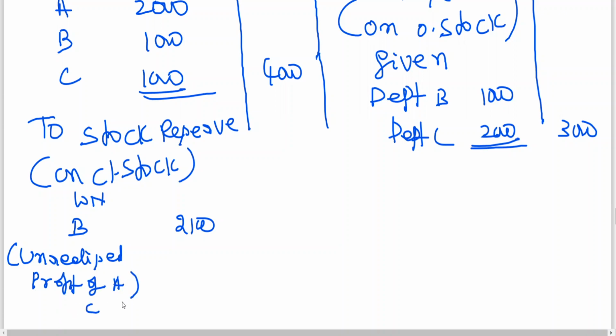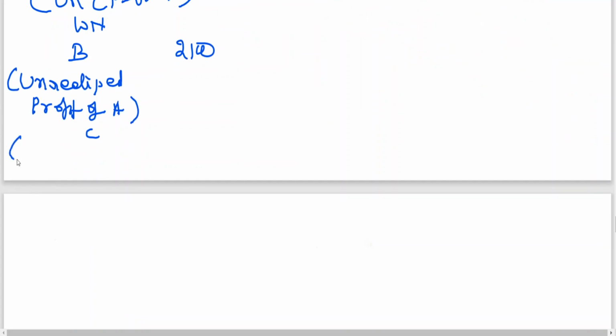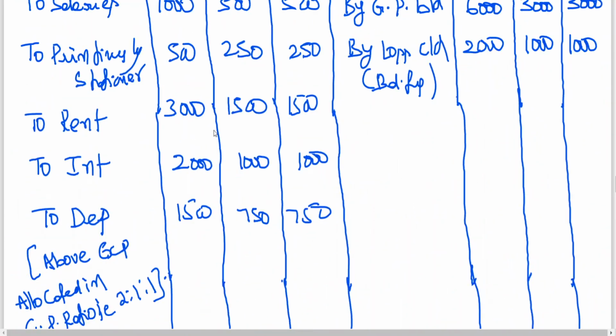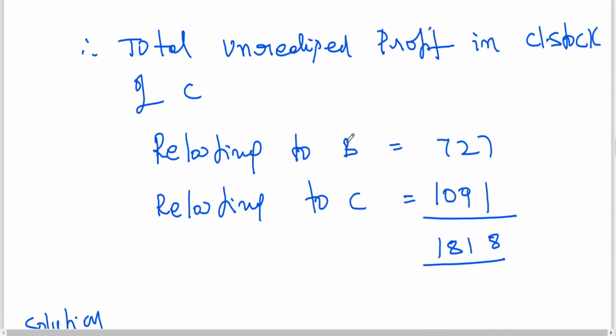If you want to have clarity, see, this is unrealized. Otherwise, in the examination, you'll have confusion. A and B 1,818. I've done the working notes and explained 1,818.